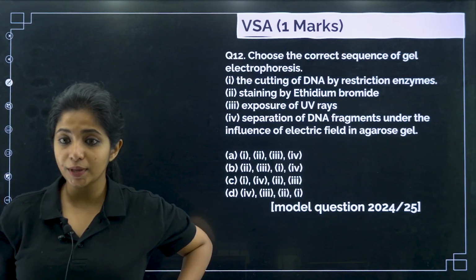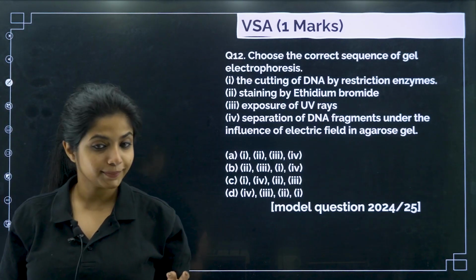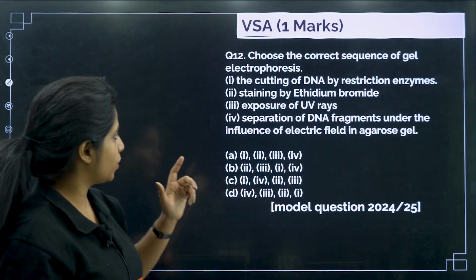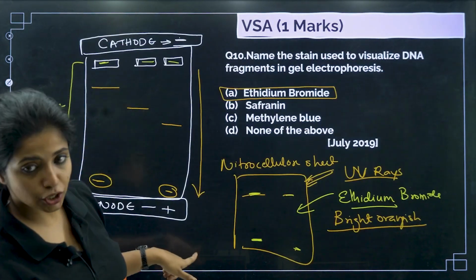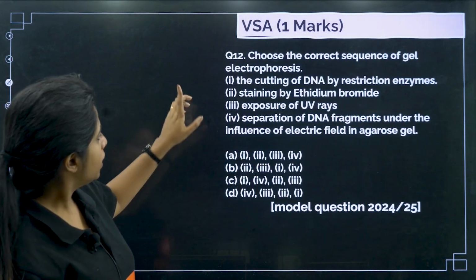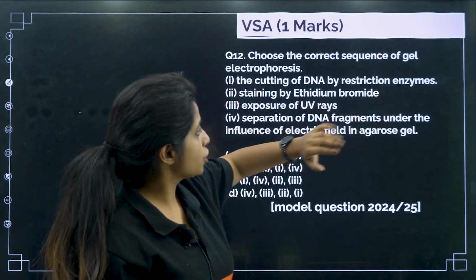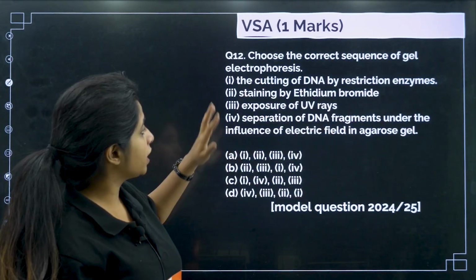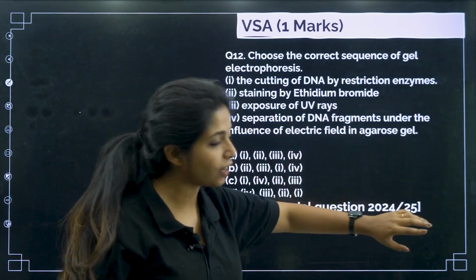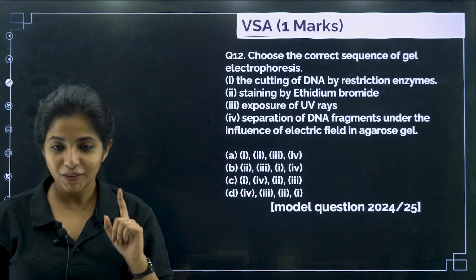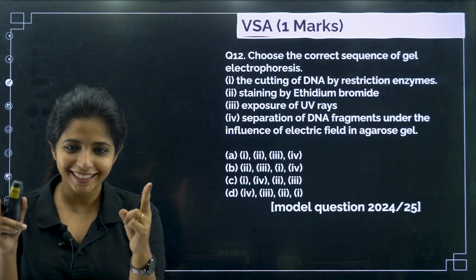Choose the correct sequence of gel electrophoresis. Okay, gel electrophoresis is the thing that we already did. The options are: the cutting of DNA by restriction enzymes, staining by ethidium bromide, exposure of UV rays, separation of DNA fragments under the influence of electric field in agarose gel. First thing, we have to cut the DNA, right?